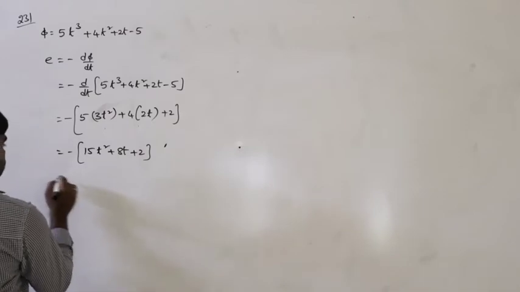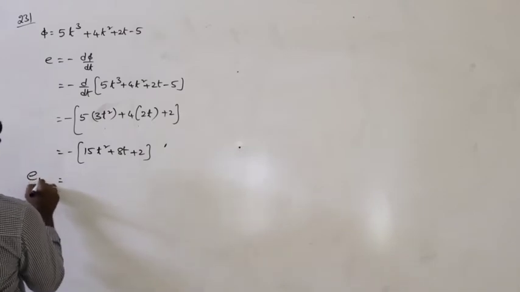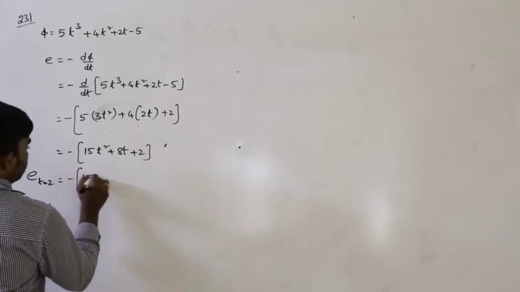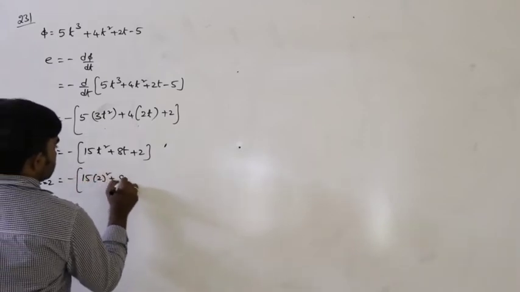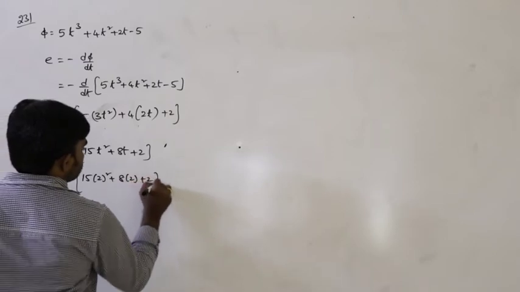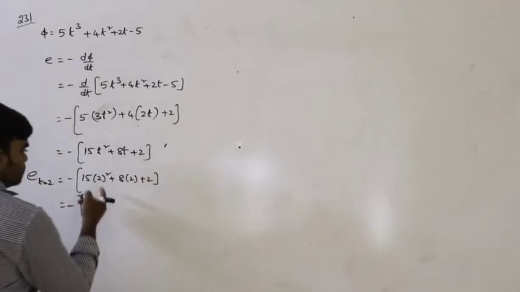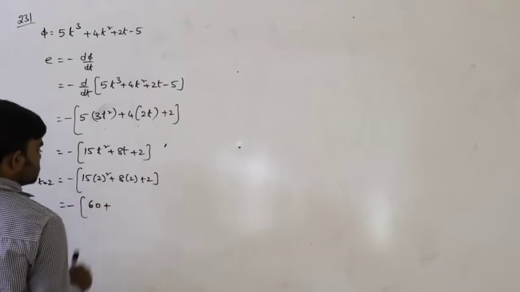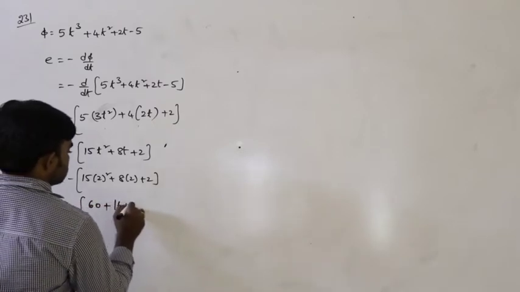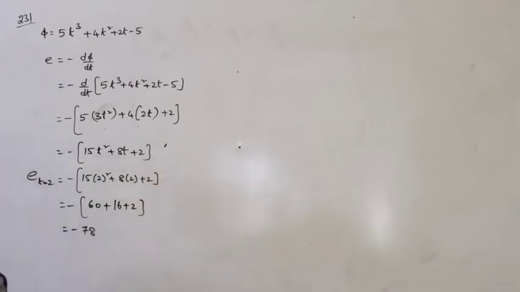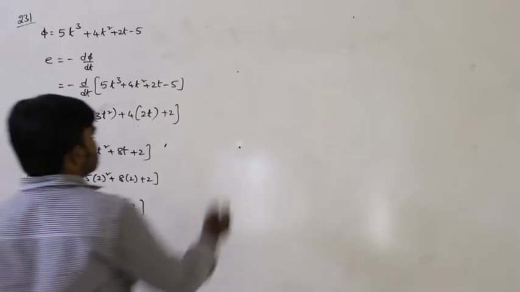At t equals 2 seconds, E is minus of 15 into 2 square plus 8 into 2 plus 2. So 2 square is 4, 15 fours are 60, plus 16 plus 2, that is 78. That is the induced EMF.